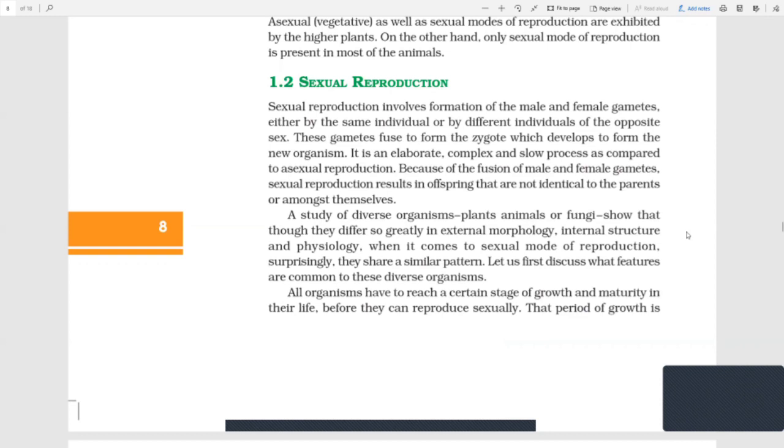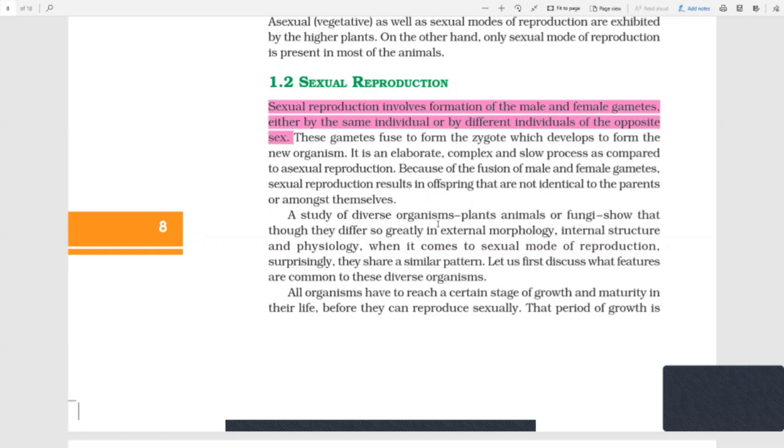So, what is sexual reproduction basically? It is a type of reproduction which involves formation of male and female gametes either by the same individual or by different individuals of the opposite sex. These gametes fuse to form a zygote, which helps in the formation of a new organism. So there is a fusion of gametes, and this fusion forms a zygote, and the zygote is a new organism altogether.